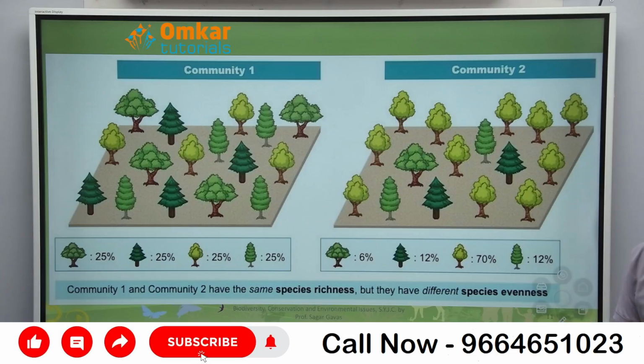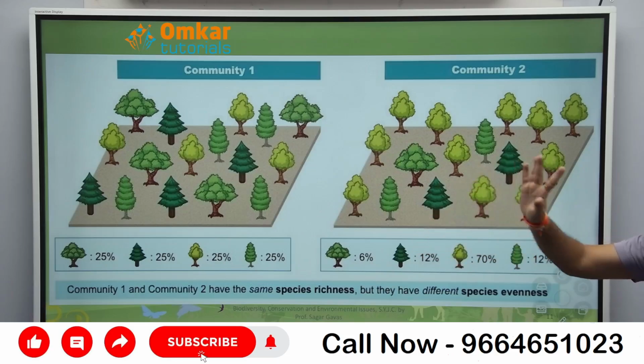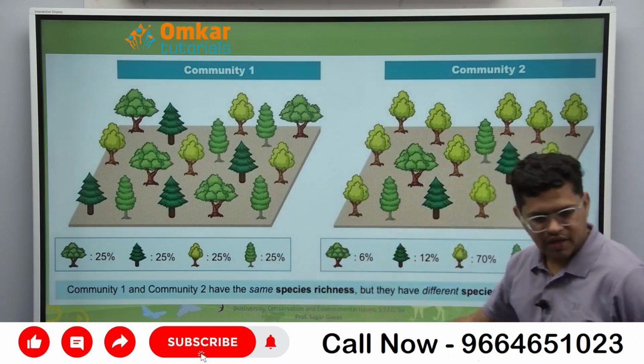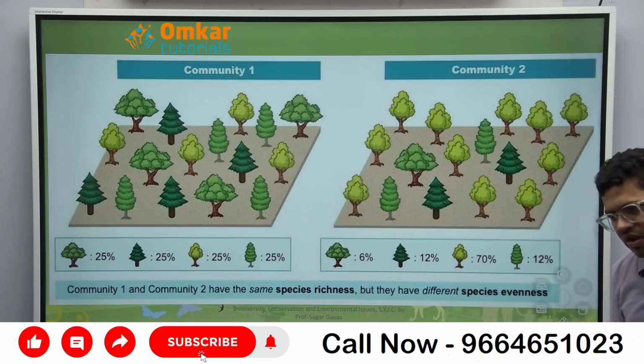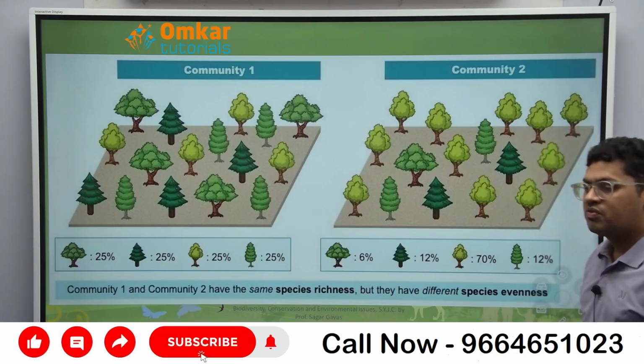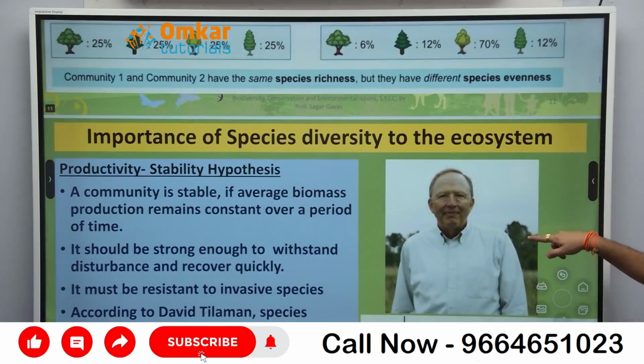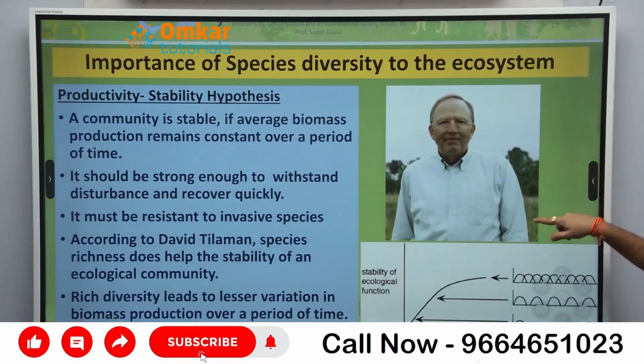Can you see this? They have different evenness. Numbers are different. So 4 species है. वहाँ पे क्या है? For example 100 plants हैं, तो हर एक species के 25-25 plants हैं. यहाँ पे ऐसे है क्या? नहीं ना, अलग अलग है. So here species richness is same है, but evenness is different. Are you getting? Okay.